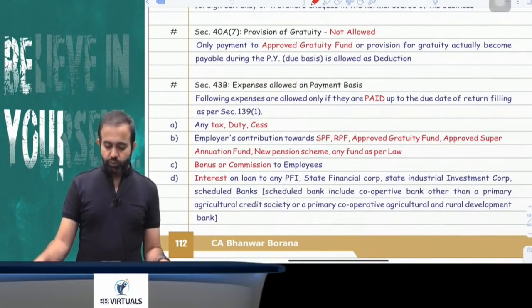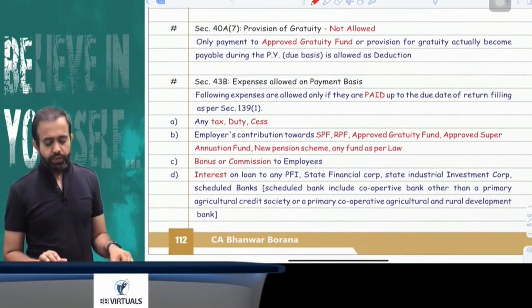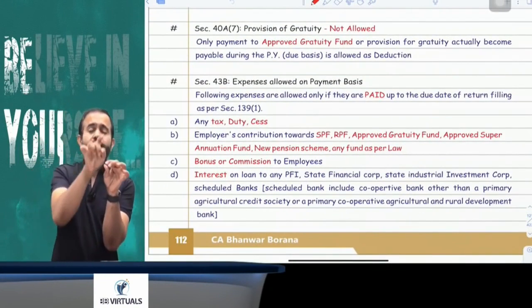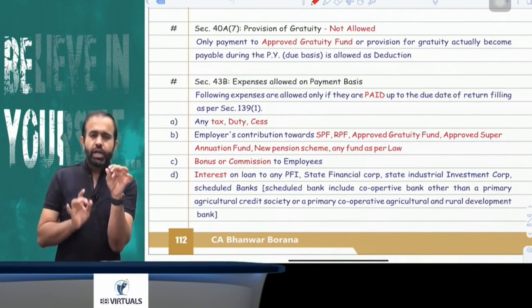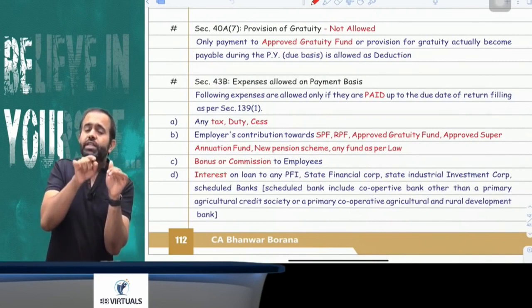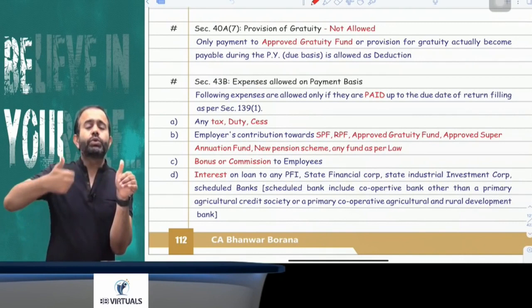Now the next section is Section 48 subsection 7, which says that provision for gratuity is not allowed as deduction. Now try to understand: in gratuity, if actual gratuity is paid, that is allowed as deduction. Approved gratuity fund is allowed as deduction. Or if any provision is made for the current year gratuity. Current year gratuity means whatever gratuity is due in the current year.